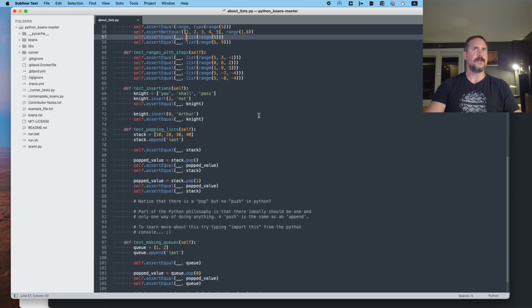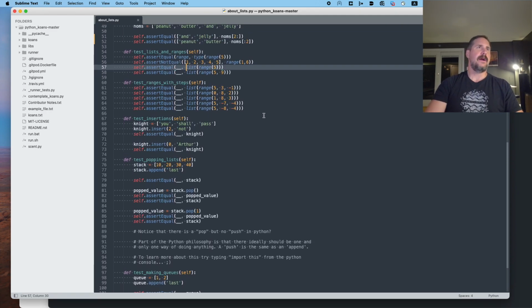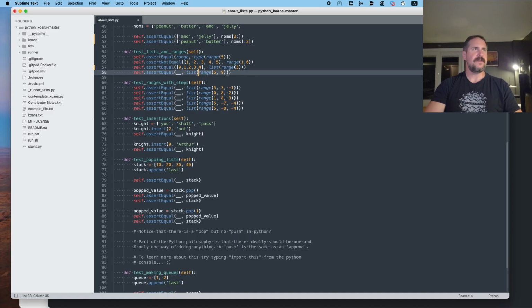A couple more and we should be good to go. We're at 40 minutes. Okay. All right, so the range, the list, we've converted our range 5 to a list. And what do we get? We get 0, 1, 2, 3, 4. We've done the same thing for our range 5 to 9. And I'm going to assume that this is going to be 5, 6, 7, 8, not including 9. Let's run those and see if they pass.